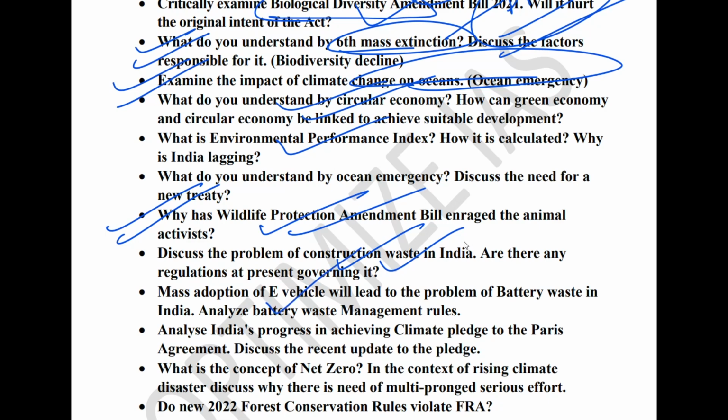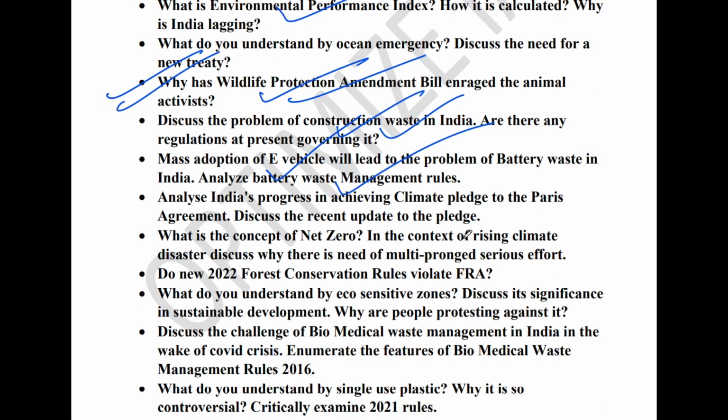Next, guys, India has amended its climate pledge to the Paris Agreement. So they can ask you what is this amendment, and they can ask you a general question on the progress in the intended nationally determined contributions, which are called INDCs. Next is the concept of net zero. How is this net zero going against the initial philosophy or principle of the United Nations Framework Convention on Climate Change, which was common but differentiated responsibility? So they can ask you to relate this common but differentiated responsibility with the net zero concept.